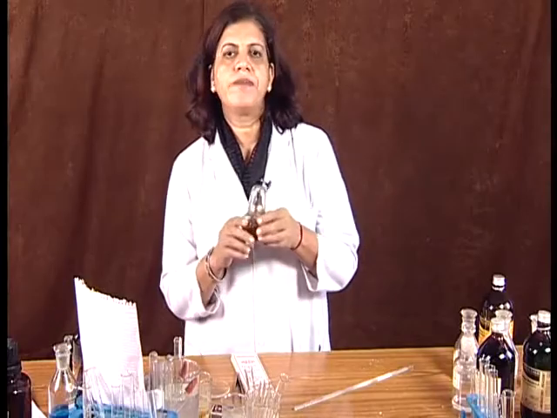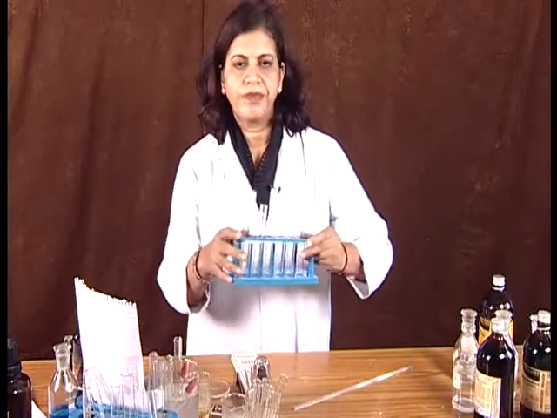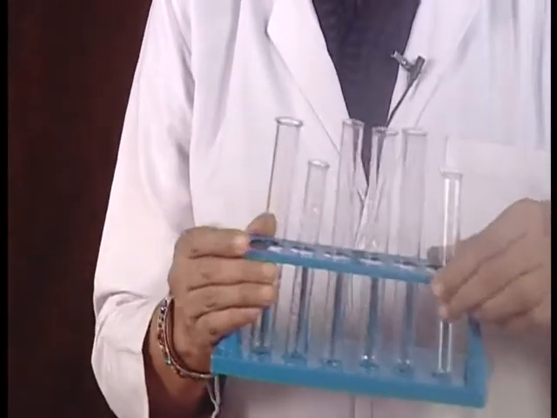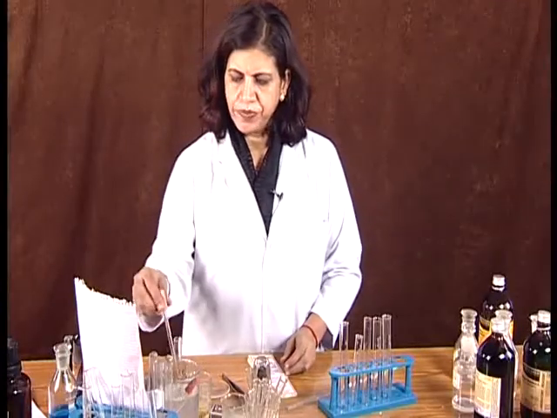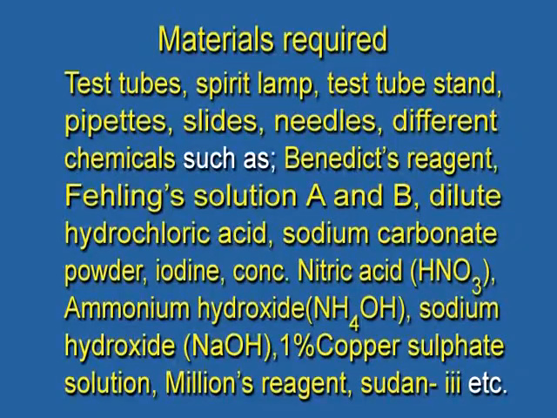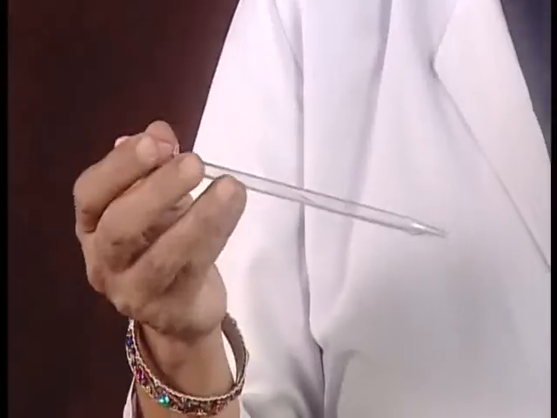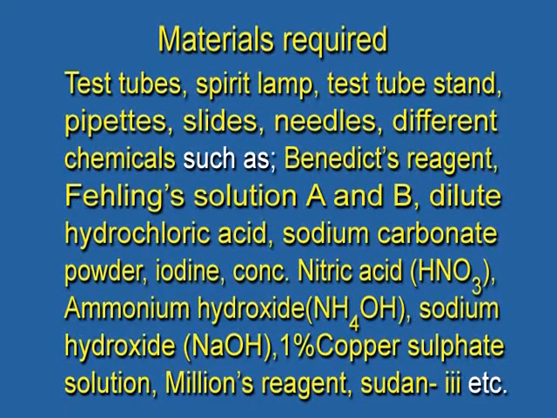Then this is the spirit lamp that will be required in the experiment. This is the test tube stand along with the test tubes. Then we need pipettes, or in place of pipette we can also make use of the dropper, because during this experiment we require only 2 ml of the extract or the filtrate or the chemicals. So, we can make use of the dropper in place of pipette. Then we need slides, needles and different chemicals.